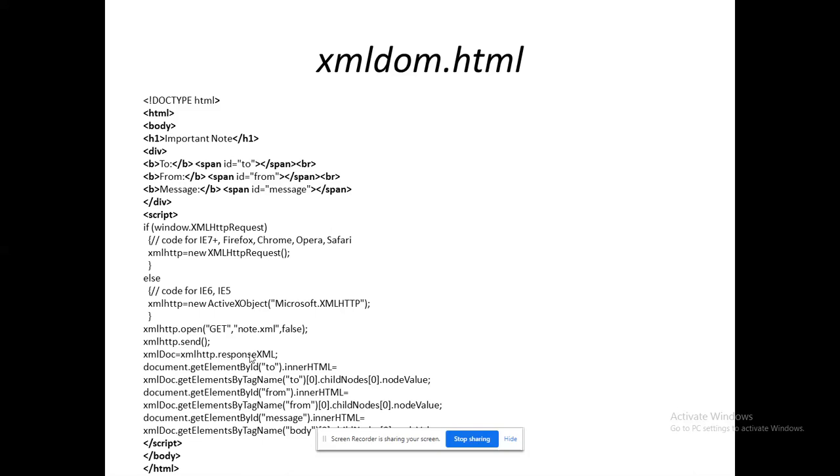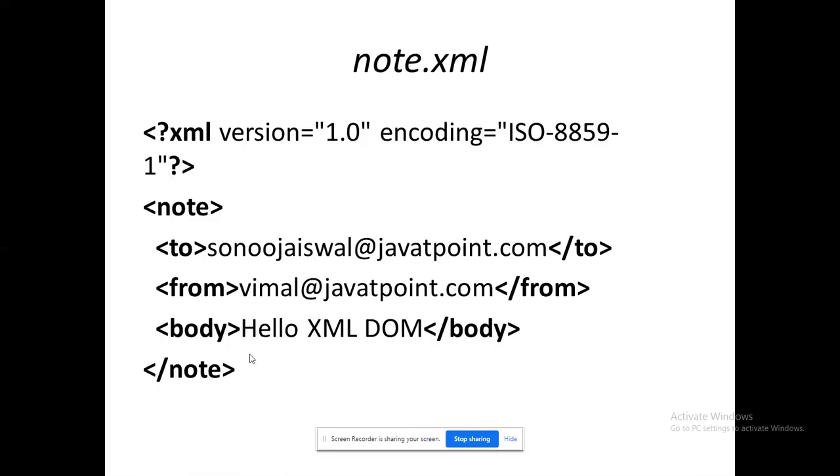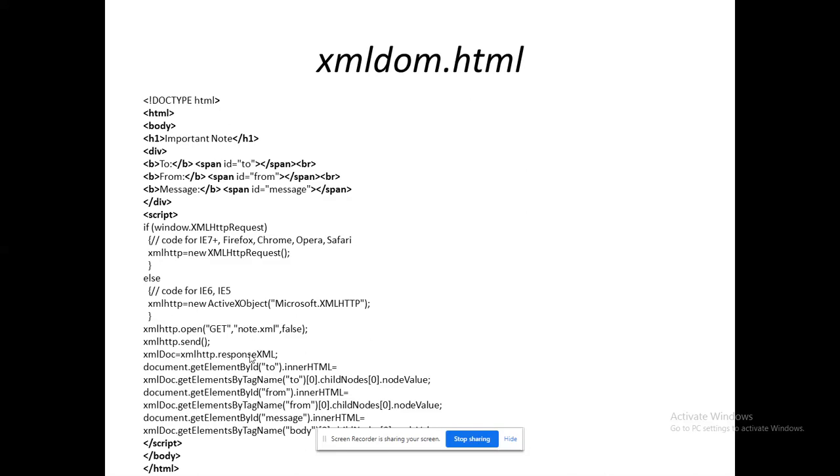Okay. So now you could see that this is the place where we are going to access the data structures, right? So document is the object. Again, document.getElementById. It is the built-in method for document. The element ID within the tag I have given as 2, "to". It represents the ID. The ID is nothing but what I have given in the span tag. So in 2, what is the content available? I am referring to innerHTML. What is the content available? See this, Sonu Aiswal at javatpoint.com. That is what is available in that 2.